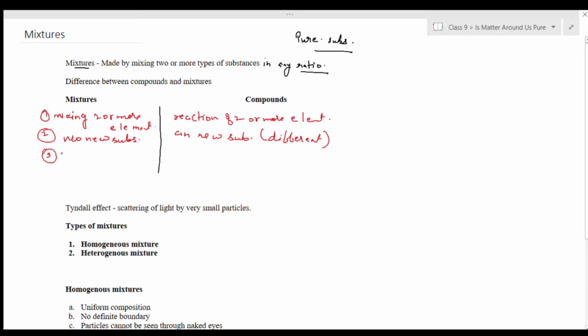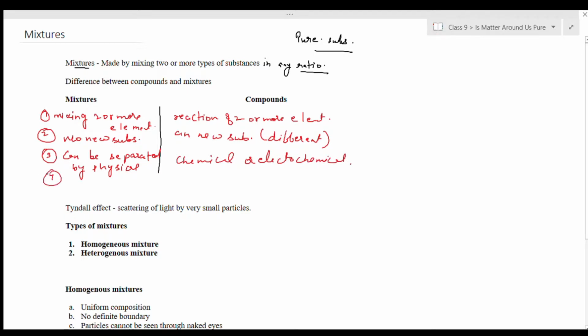The third difference is that mixtures can be separated by physical processes such as filtration, chromatography, crystallization, but compounds cannot be separated by physical methods. So mixtures can be separated by physical methods, but compounds require chemical or electrochemical methods to be separated.